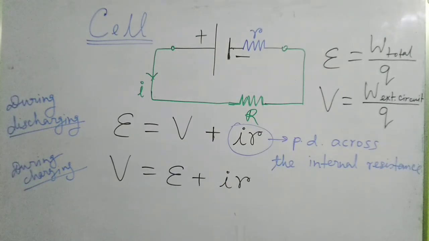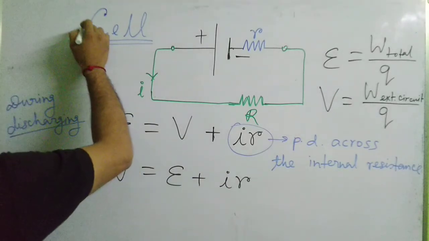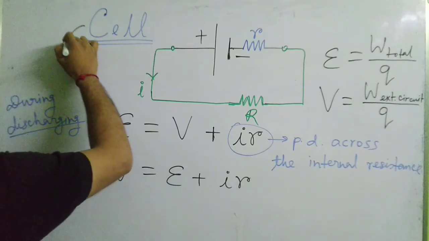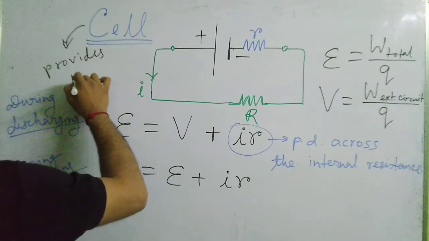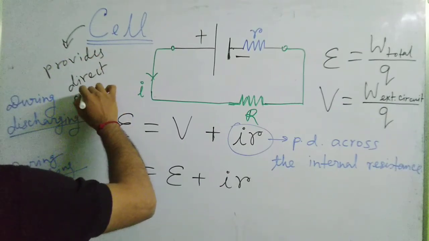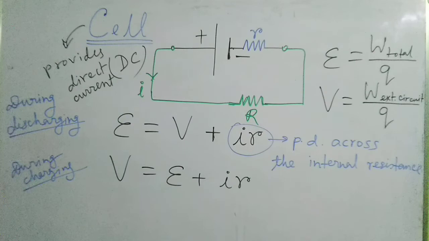We will discuss direct current and alternating current at some point in some other video. There are two types of currents, direct current and alternating current. Just remember, for this, the cell provides direct current to the circuit. Remember this point. Direct current, in short, is written as DC. It is obviously not DC Comics, but direct current. The full form of DC is direct current. Okay, so I think till here the concept is very clear to you all.